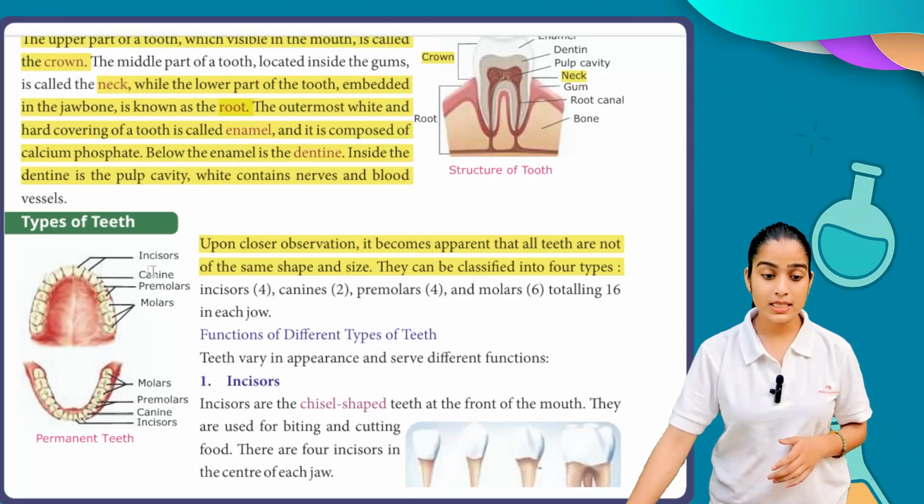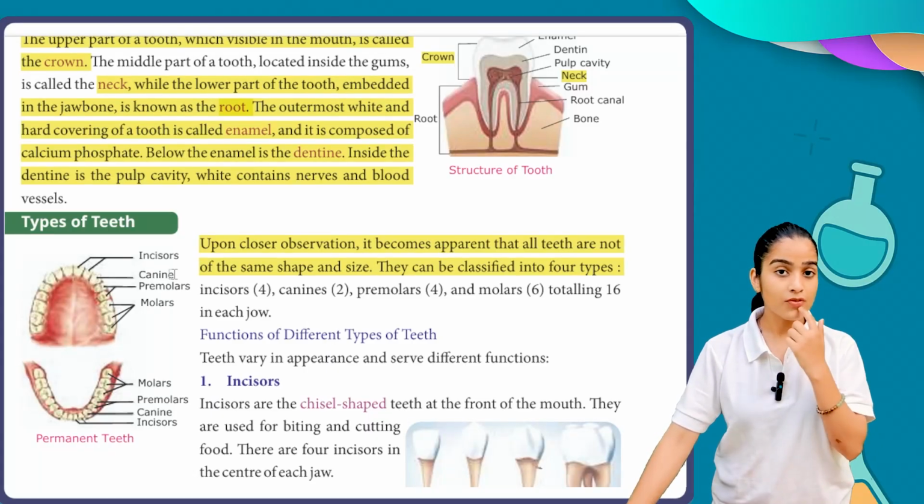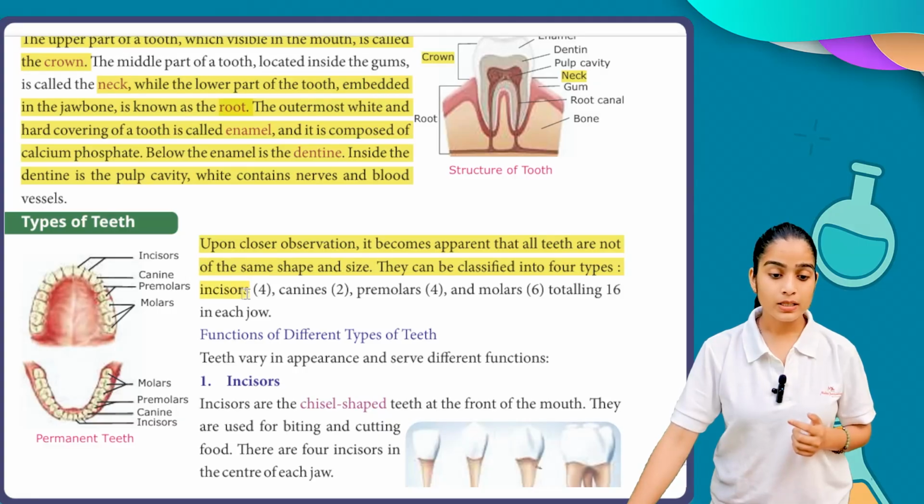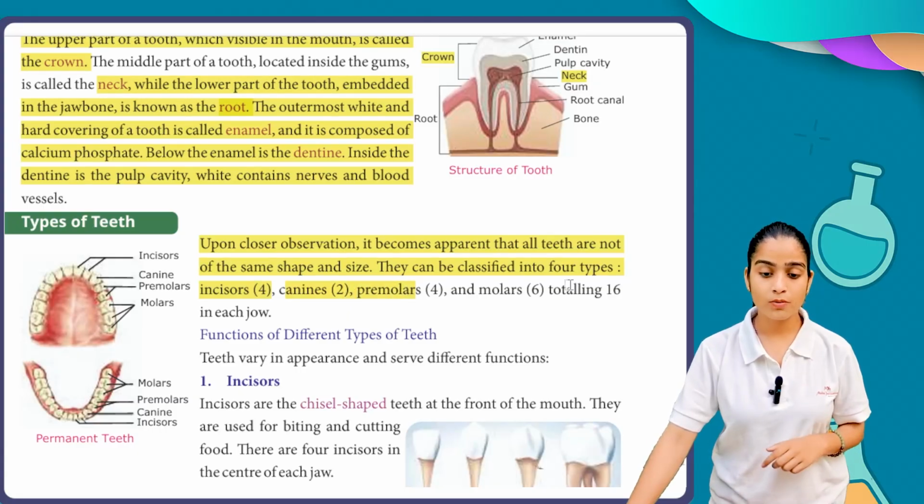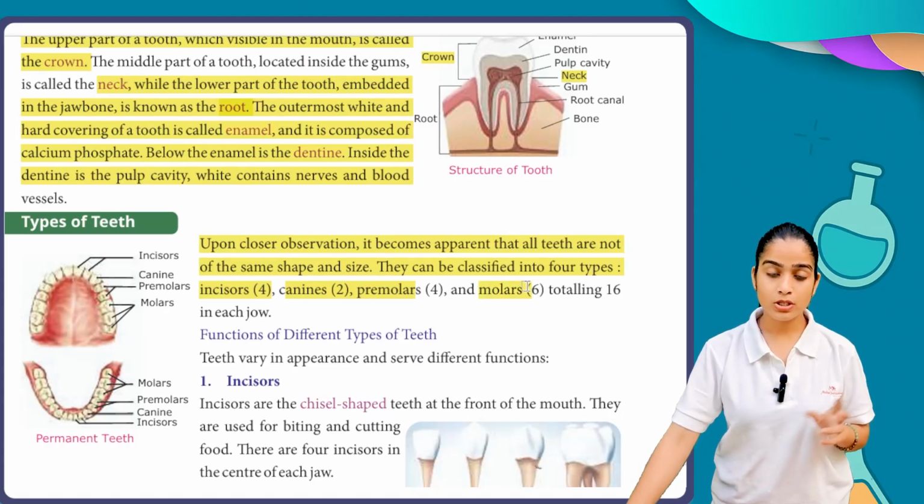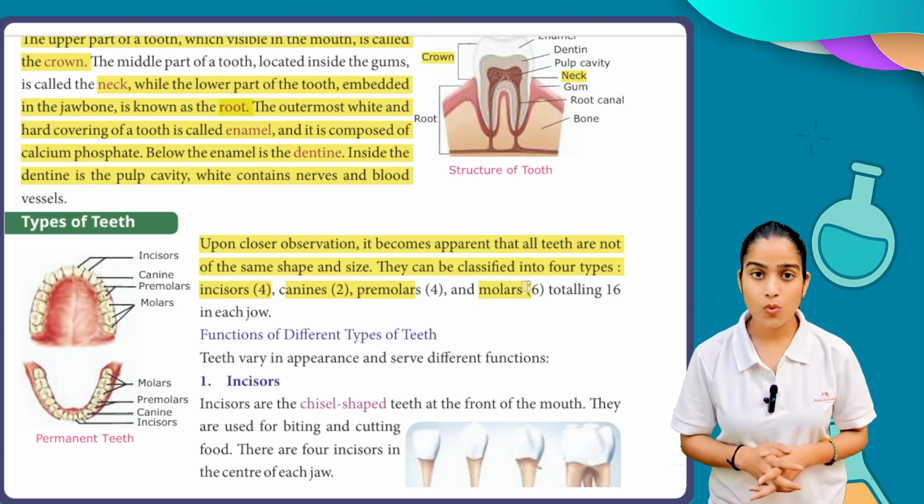The first, incisors, as you see in this picture, the front 4 teeth. Okay, these are the incisors. Next 2 teeth are your canines. Next 4 teeth are your premolars, and next 6 teeth are your molars. So in total you have 4 plus 2 plus 4 plus 6, which is equal to 16.